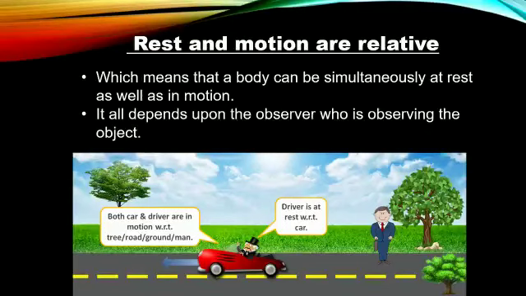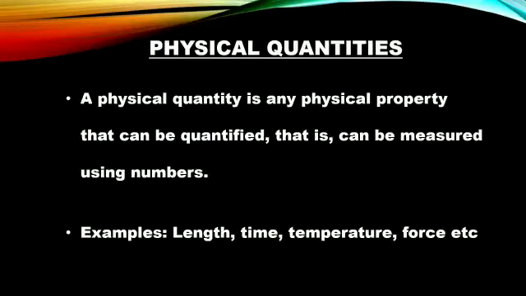Now, before we move to the next topic, here is an important term called physical quantities. What do we mean by physical quantities? A physical quantity is any physical property that can be quantified. Quantified means that it can be measured. जिसे हम नाप सकते हैं, measure कर सकते हैं using numbers. Example: length, time, temperature, force. Length हम कहते हैं 1 centimeter, 1 kilometer, 1000 meters. So we can measure them. All those quantities which can be measured using numbers are known as physical quantities.